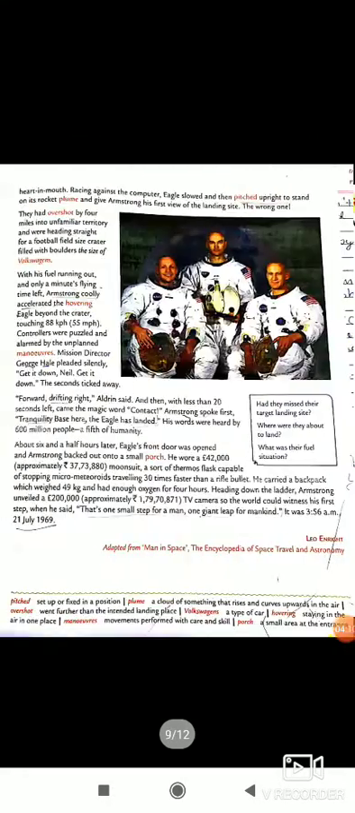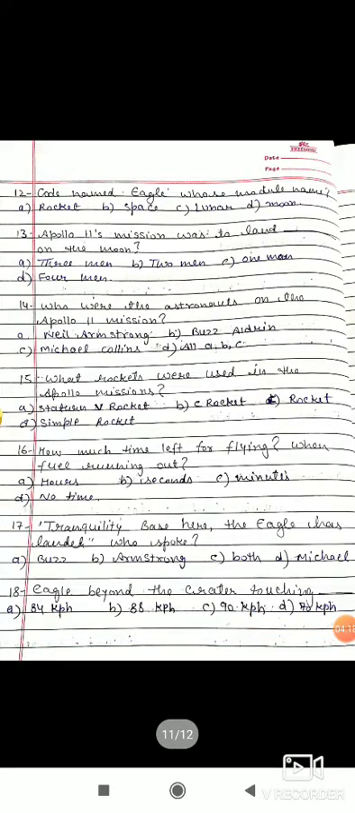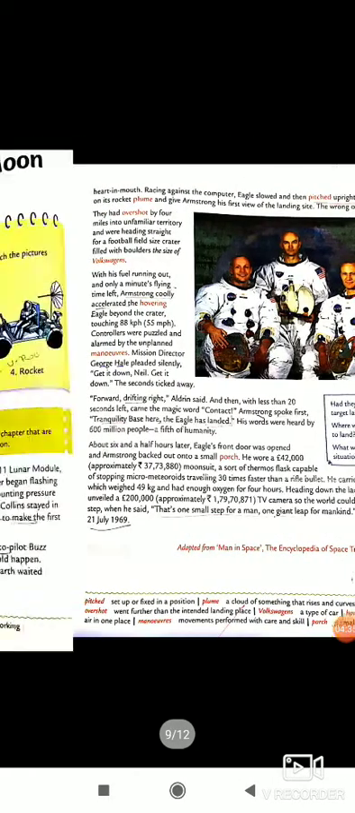Like the first question in the first chapter, what is the use of, I already explained to you. And the second question, the code name of Eagle, the model name is that one. So the rocket name is Eagle. Apollo's second mission was to land on the moon. How many men landed? Apollo's second mission landed 2 men. So this answer you can see here.